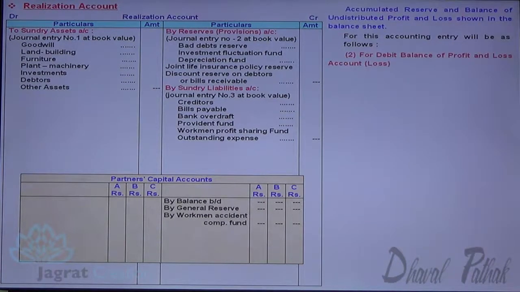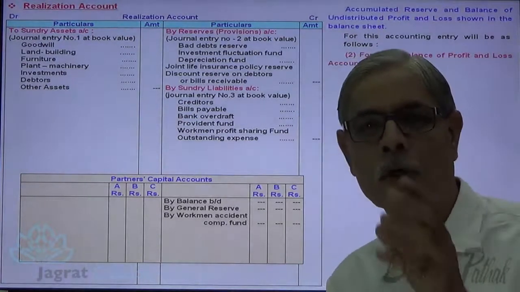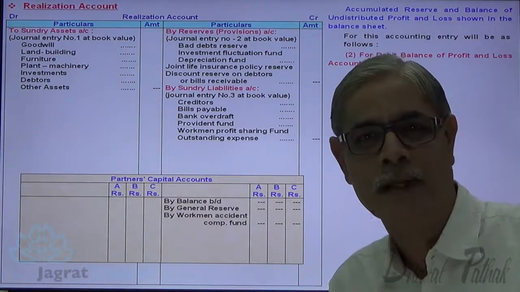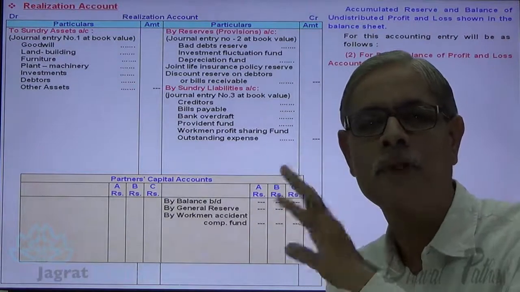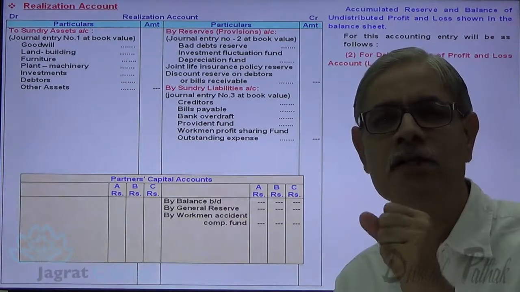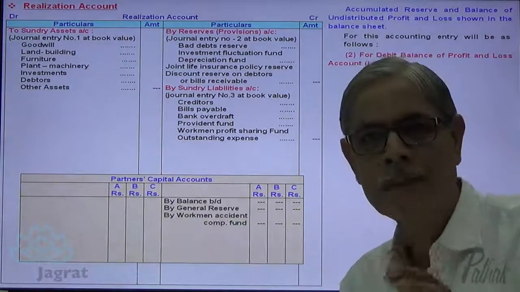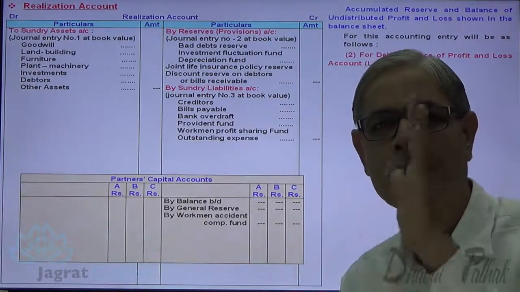For the debit balance of profit and loss account, as I told you a couple of minutes ago, what to do with the debit balance of profit and loss account that appears on the asset side of the balance sheet? That debit balance is an undistributed loss, and that undistributed loss is distributed amongst partners, meaning debited to the capital accounts of the partners in the ratio of their profit sharing.